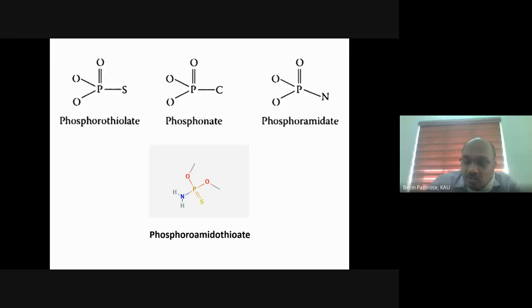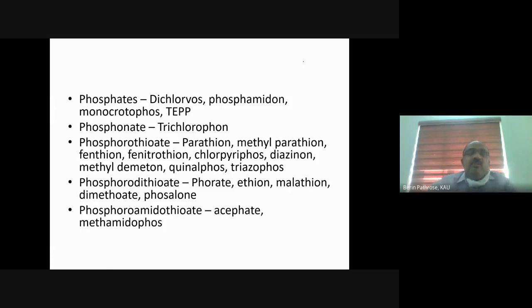Draw phosphoric acid, the basic structure of OP compounds, and slightly change the double bond oxygen to S, or the single bond oxygen to S, carbon or nitrogen. You can replace it. It's pretty easy to understand. And in each group you give at least a few examples.